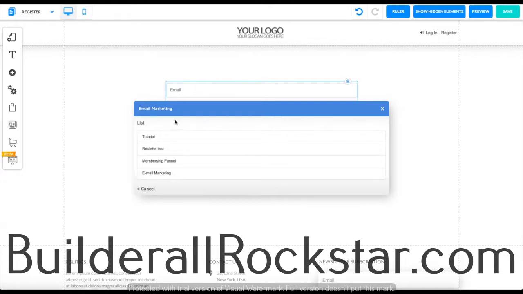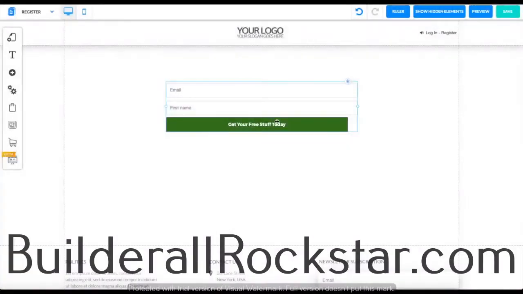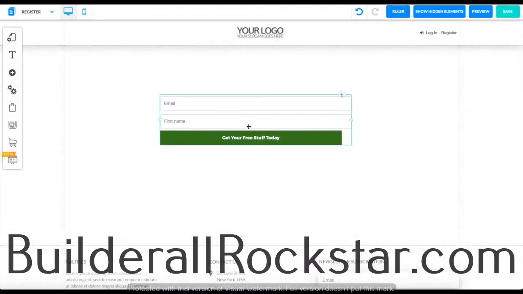After that, it's going to take you to this page where you can select the list that you want your email marketing form to be linked to. I'm just going to click on tutorial. And once you click on that, your email marketing form is linked to MailingBoss. If for some reason you guys want to change what the fields say over here, you would have to go to MailingBoss to do so.